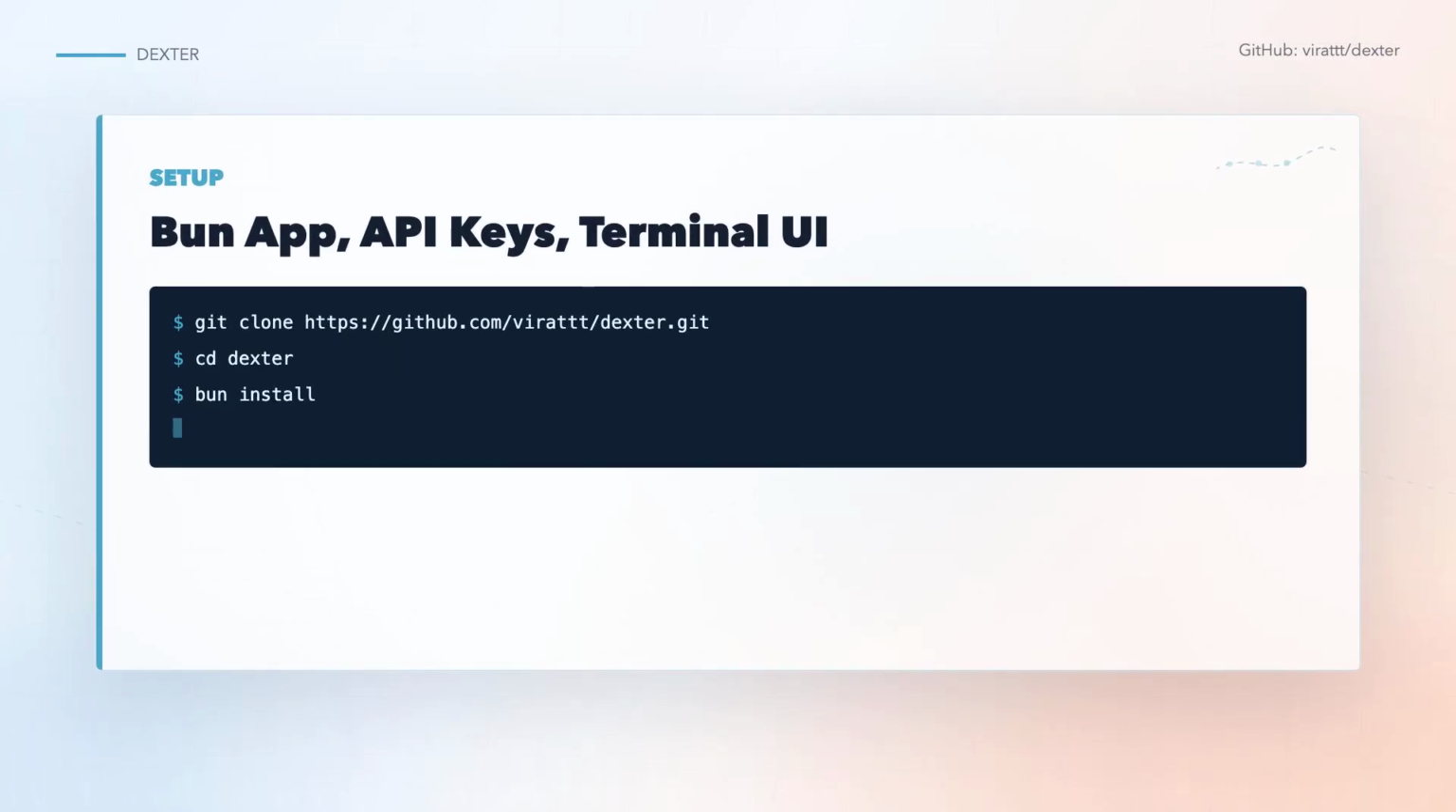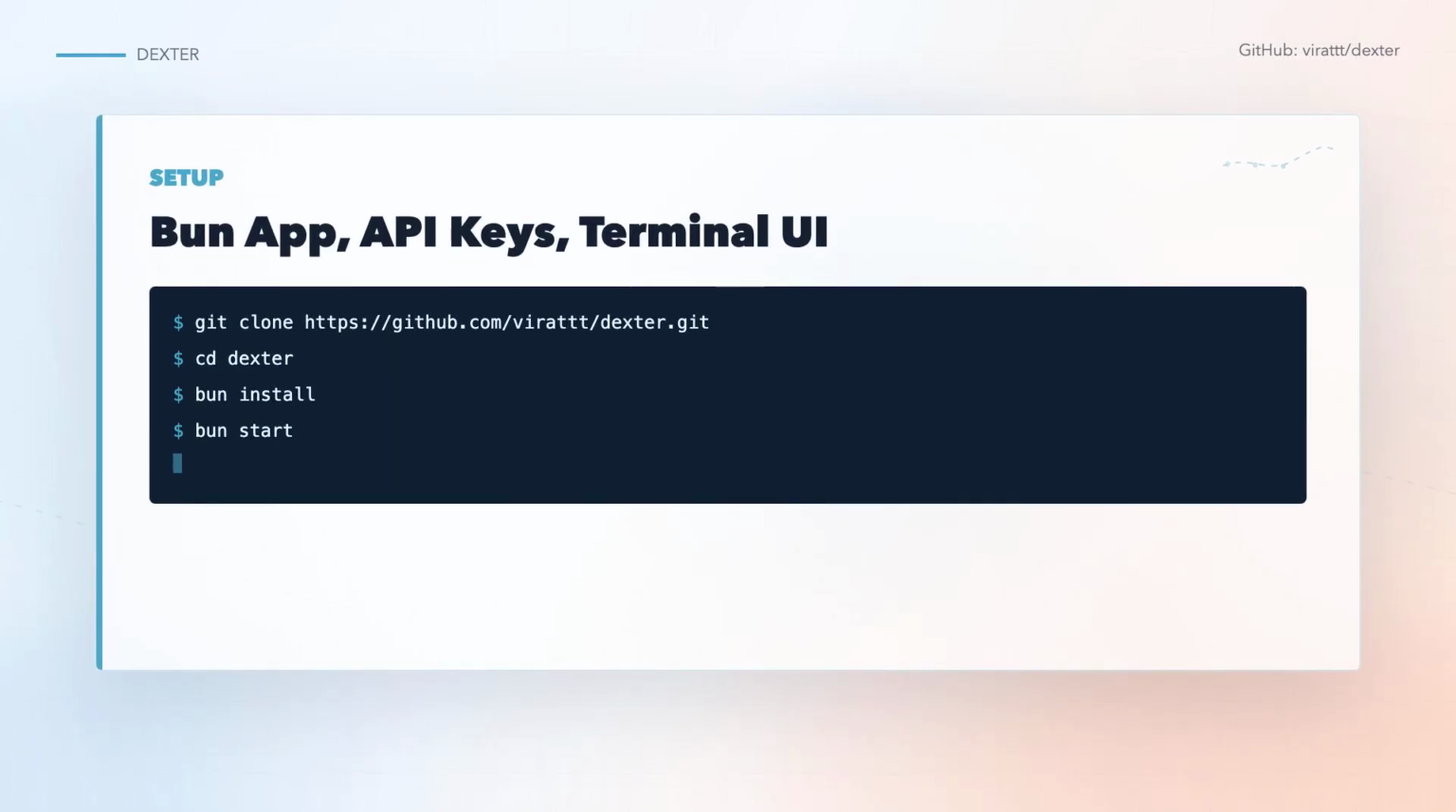Setup is straightforward if you're comfortable with developer tools. Clone the repo, install with Bun, copy the example environment file, and add the API keys you want to use. OpenAI is the default path, but the provider registry also includes Anthropic, Google, xAI, Moonshot, DeepSeek, OpenRouter, and Ollama. For finance data, the important dependency is a Financial Datasets API key. Exa or Tavily can add web search.